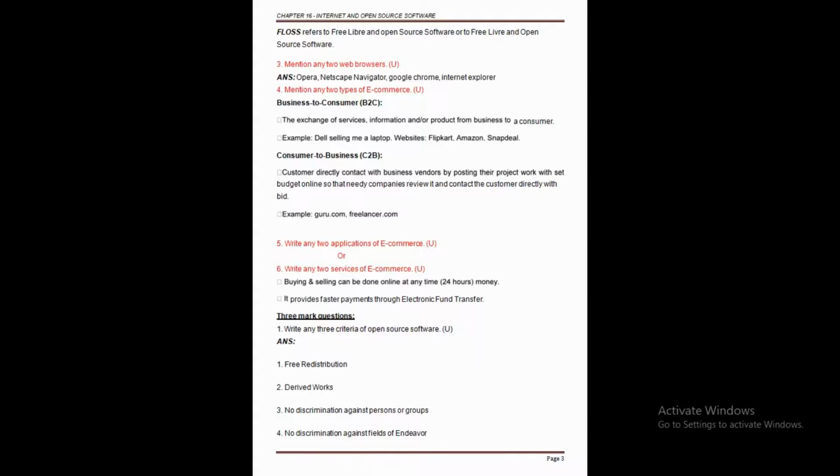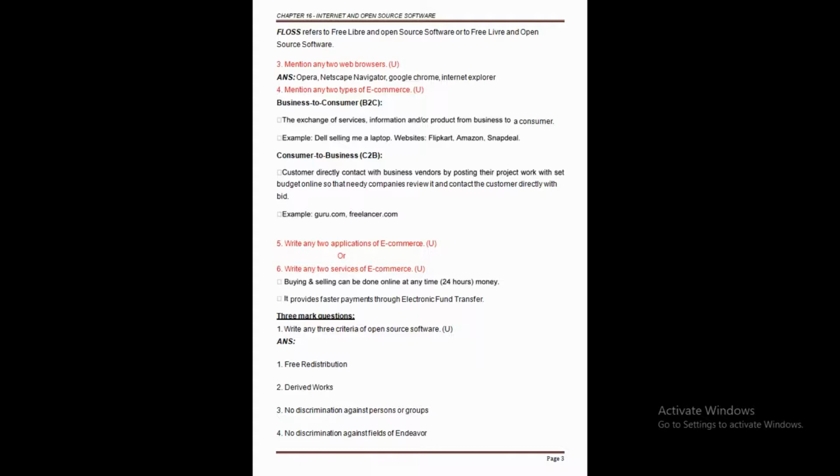So the first type of e-commerce is business to consumer. That means here we are going to do business from a business to the consumer, also called B2C. Clear this point? B means business, C means consumer. So the exchange of services, the exchange of information and the exchange of products from a business to a consumer. Maybe any kind of product, information or services that are exchanged between a business and a consumer here.